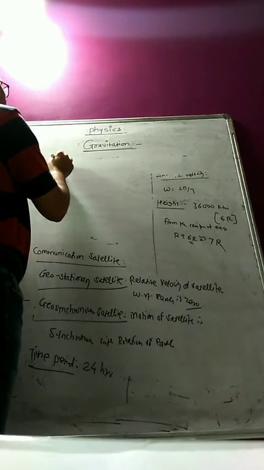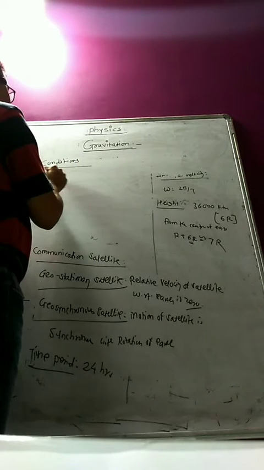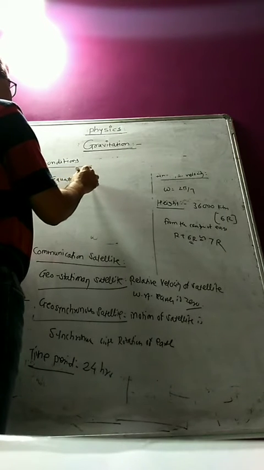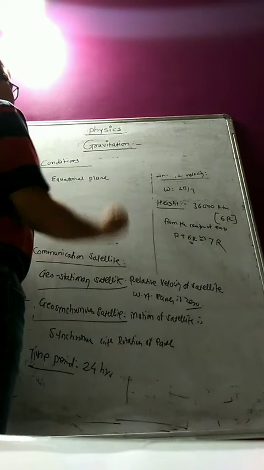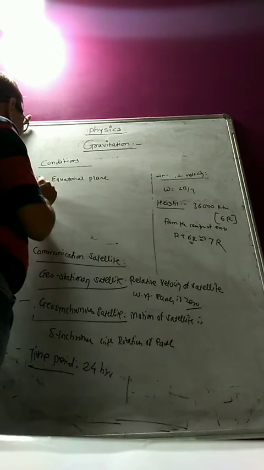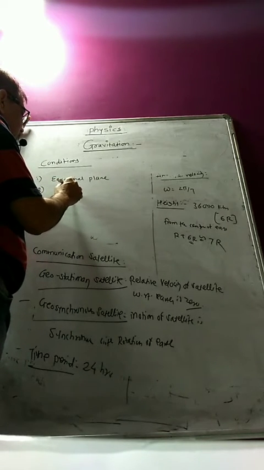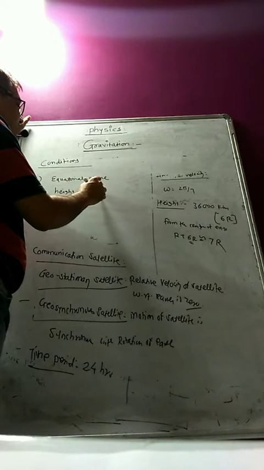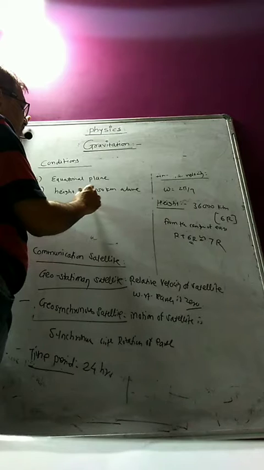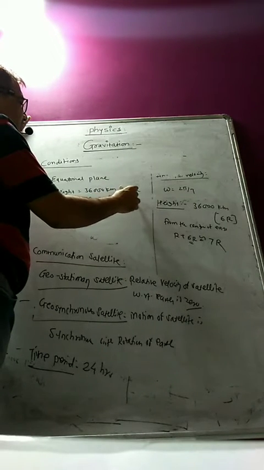Conditions of satellite. This satellite should be in the equatorial plane, moving in the equatorial plane perpendicular to its polar axis. Second, it should be at a height of 36,000 kilometers above the surface of Earth.